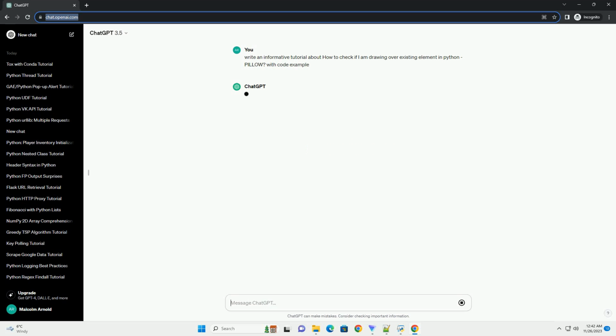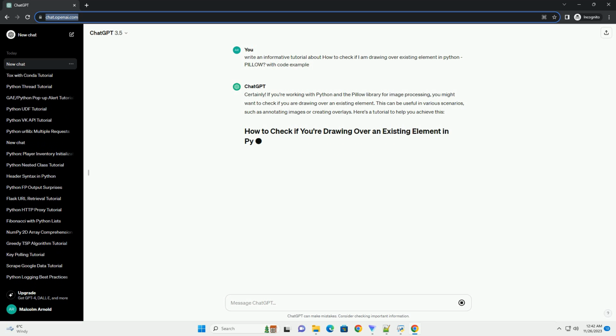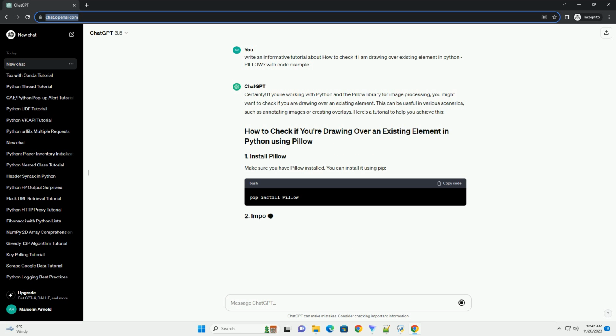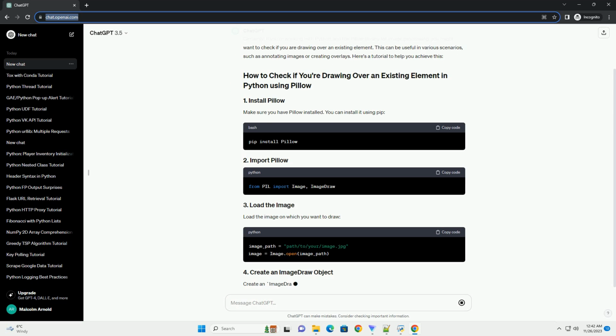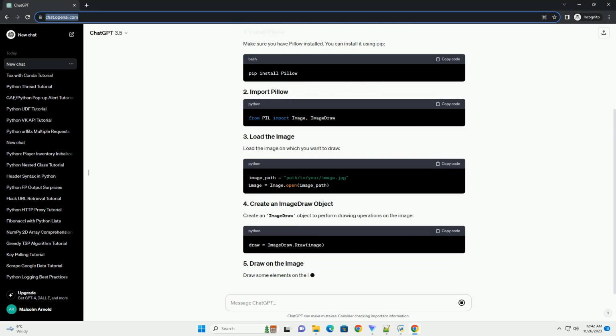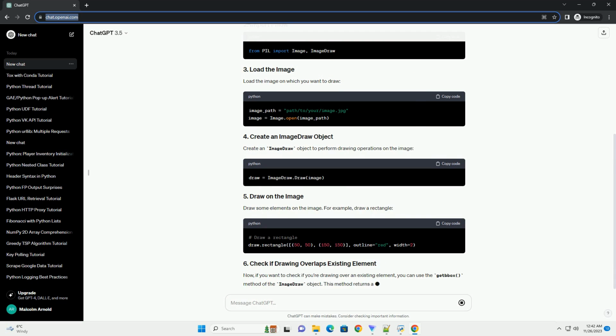Certainly. If you're working with Python and the Pillow library for image processing, you might want to check if you are drawing over an existing element. This can be useful in various scenarios, such as annotating images or creating overlays. Here's a tutorial to help you achieve this.